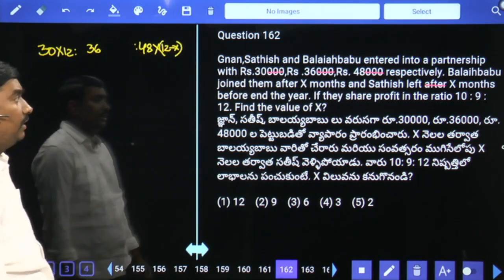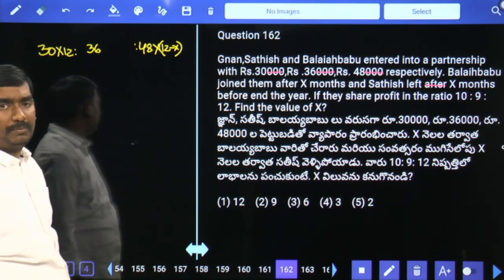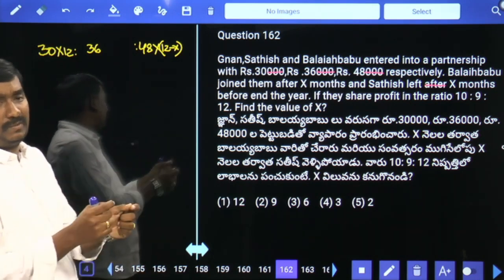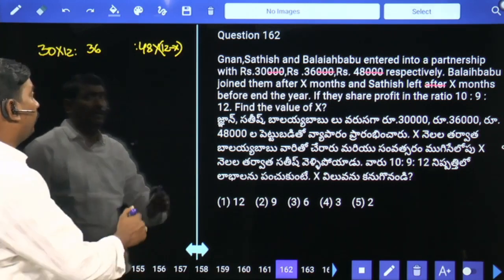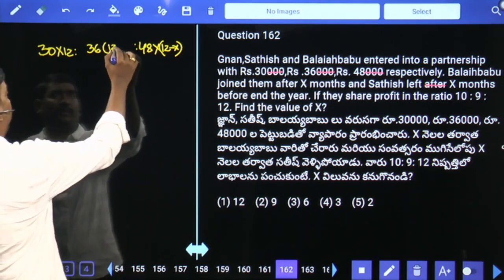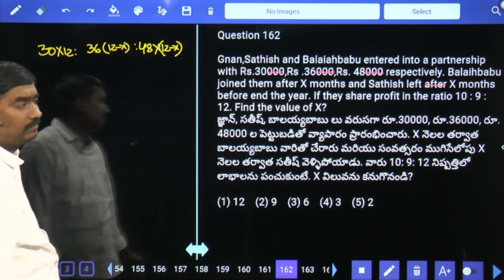Whereas Satish left X months before the end of the year. Total time is 12 months. He left X months before, so he is there for 12 minus X months.